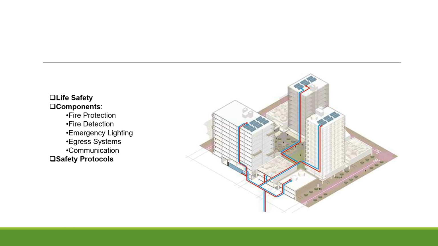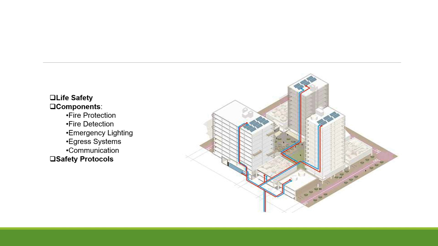Life safety. The purpose is to ensure the safety of the occupants in emergencies. Components include fire protection, which includes sprinkler systems, standpipes, and fire extinguishers. Fire detection, which includes smoke detectors, heat detectors, and fire alarm panels. Emergency lighting, which illuminates exit paths during power outages.